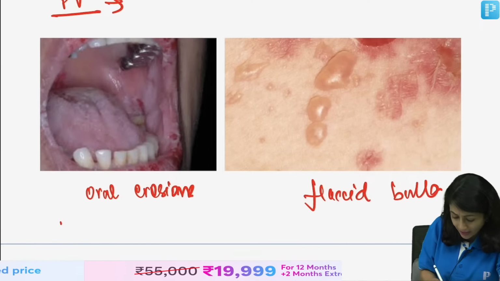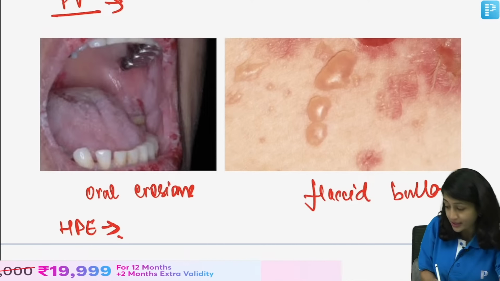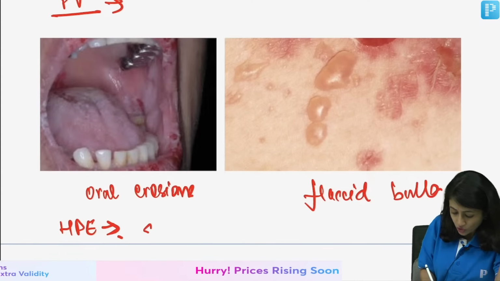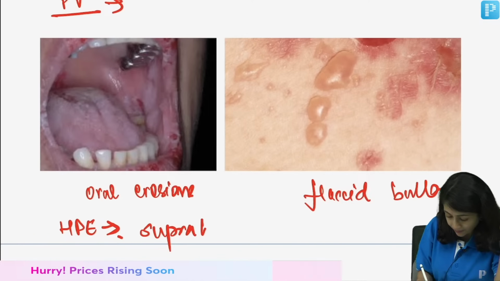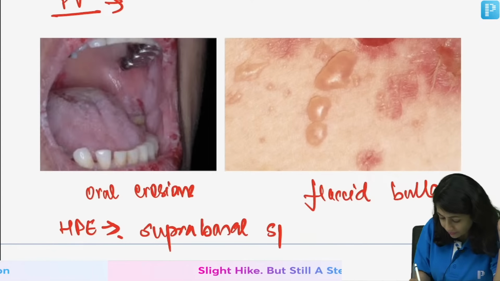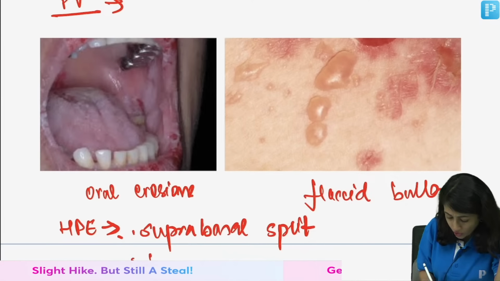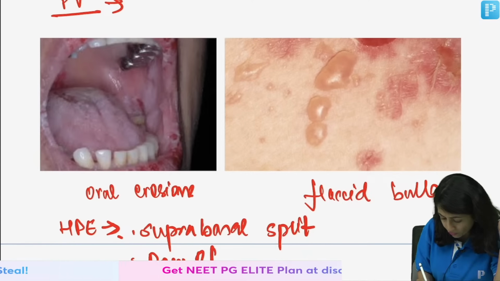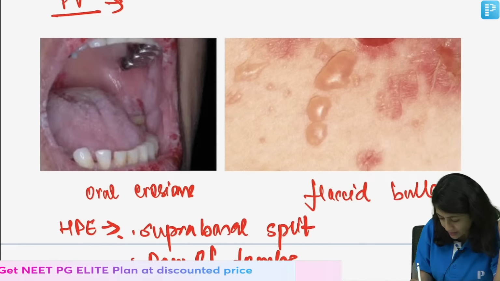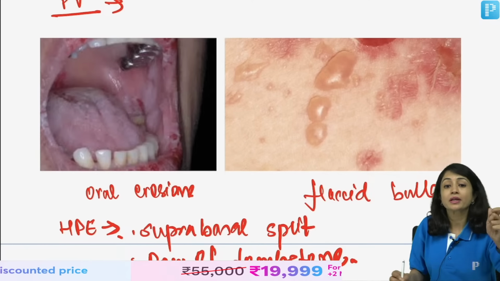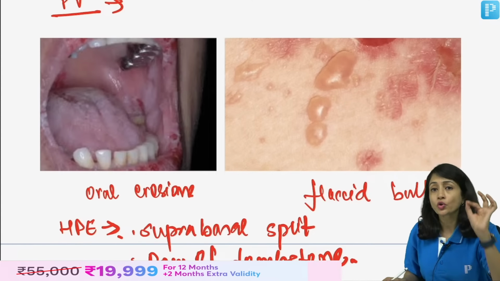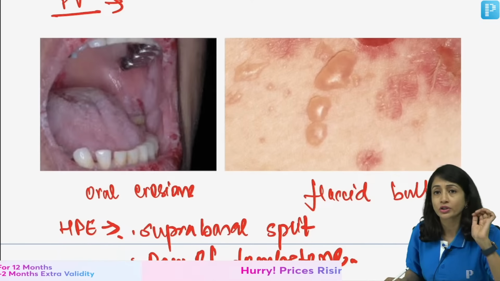As you all rightly said, on histopathological examination, you get a suprabasal split and a very important finding called row of tombstone appearance.